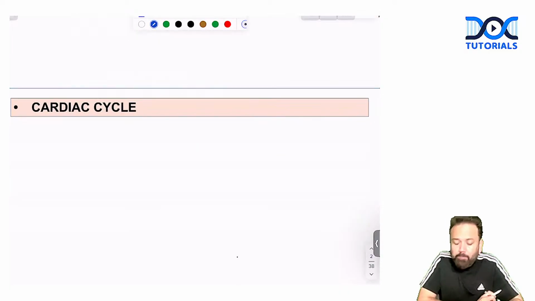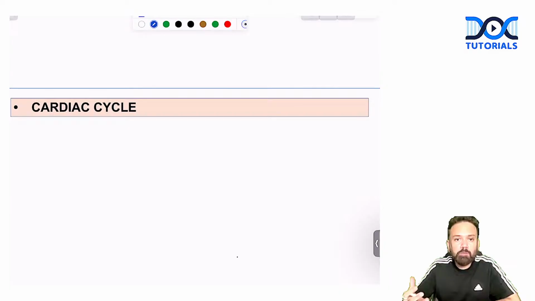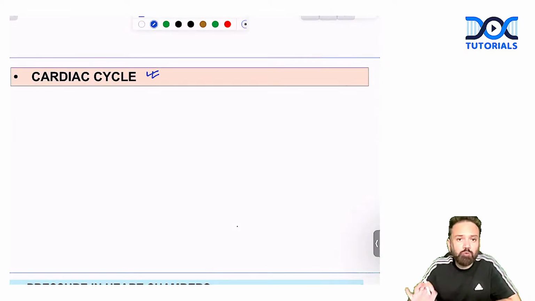This topic is very important for your MBBS Prof exam as well as for Viva, because a lot of questions are based on the cardiac cycle. Believe me, if you are serious, it will hardly take 15 minutes to understand the basics of the cardiac cycle. Once you understand it, you will be able to understand the Wiggers diagram and the pressure volume loop curve, and lots of MCQs in your exams are also based on this topic.